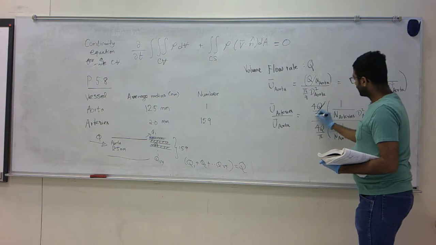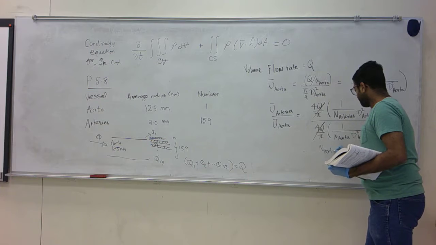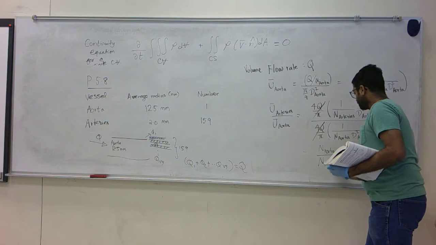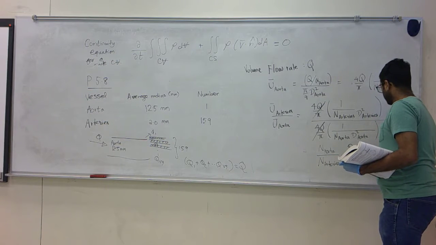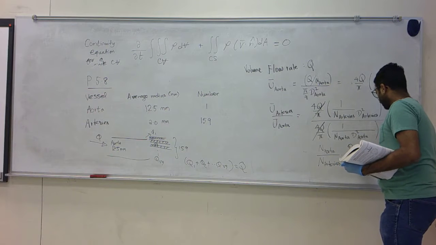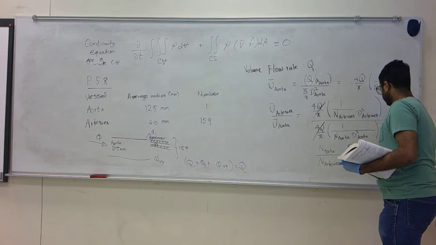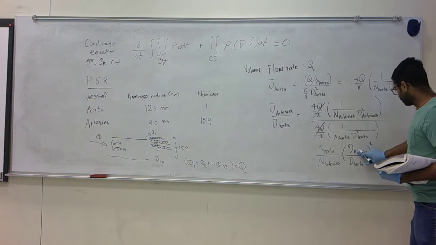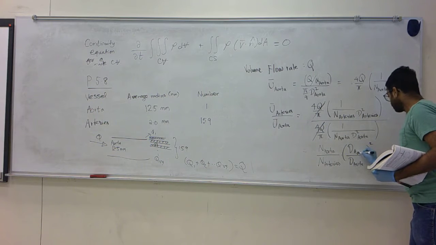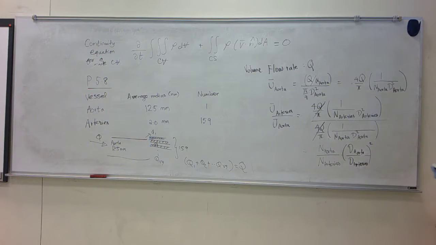So I can take this out, and what I have is n aorta divided by n arteries times d artery divided by d aorta squared. I need to compute this, sorry, I think I got this mixed up. It should be d aorta divided by d artery squared.